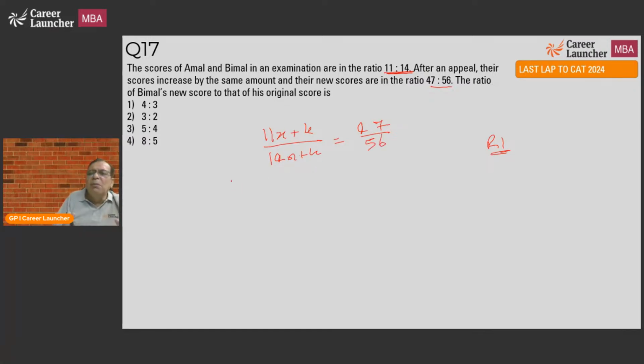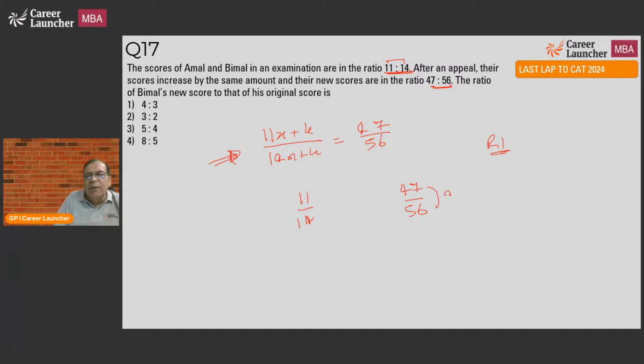Now, this is mathematically perfectly fine. But if you look at the numbers carefully, you will be able to get the answer without doing this calculation. All this is not required. Their scores increase by the same amount and their new scores are in the ratio of 47:56. So, if the scores have increased by the same amount, will not the difference between the two remain the same? Whatever the difference of the original scores, the difference in the new scores should also be the same because both the scores have gone up by the same amount.